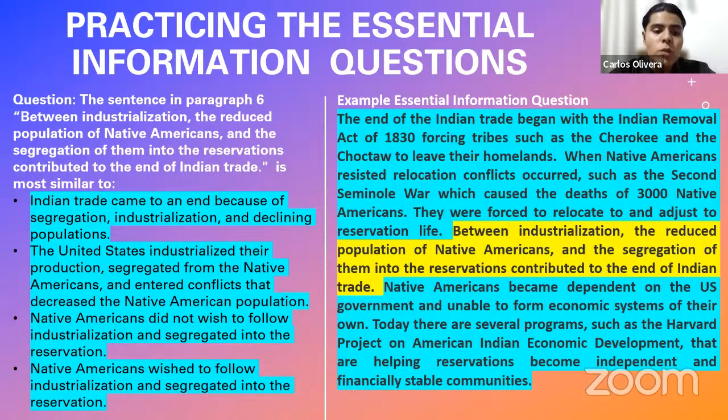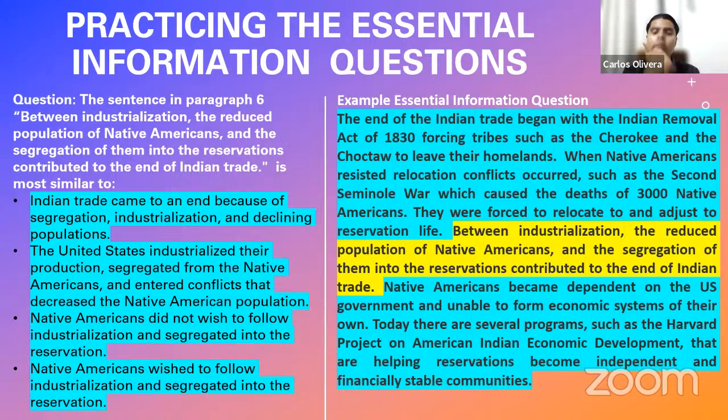Indian trade came to an end because of segregation, industrialization, and declining populations. Why? Let us read the highlighted sentence again. It says, industrialization, the reduced population of Native Americans, and the segregation of them into the reservations contributed to the end of Indian trade. It's basically telling us that there were three factors that led to the end of the Indian trade.